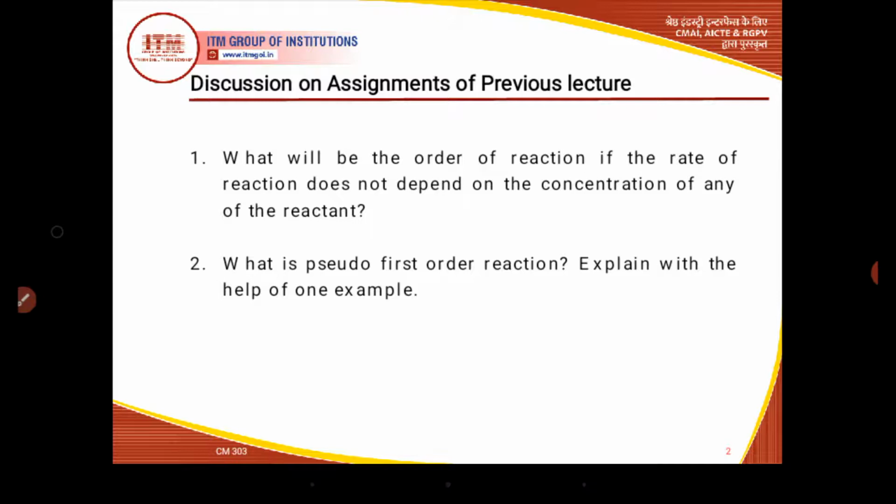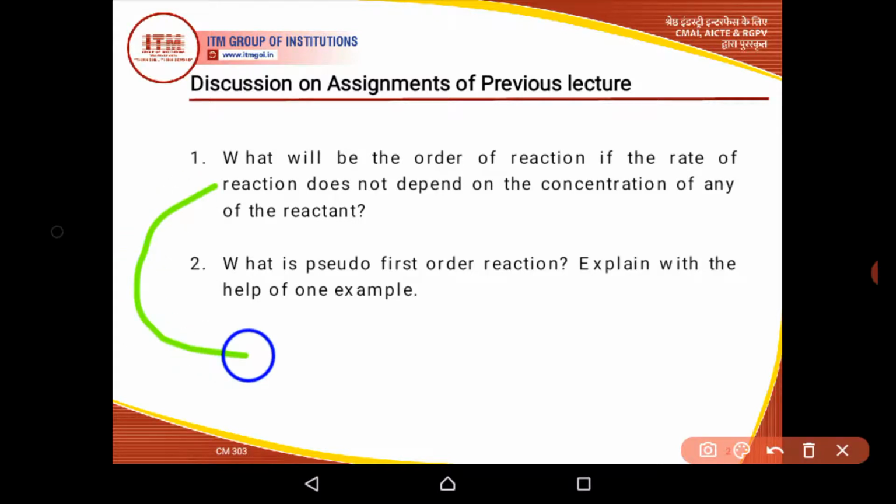It means if we write the rate law for such a reaction, it will be rate equal to k, if the rate is independent of the concentration of any one of the reactants.